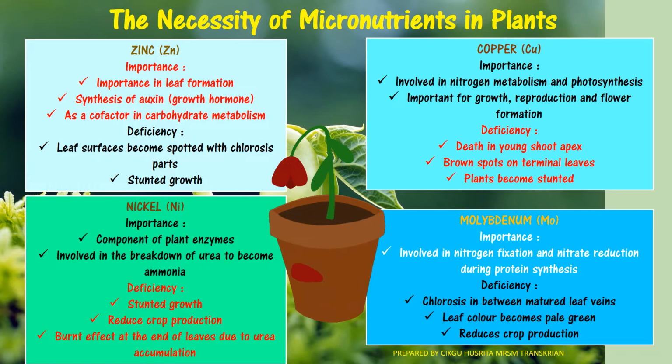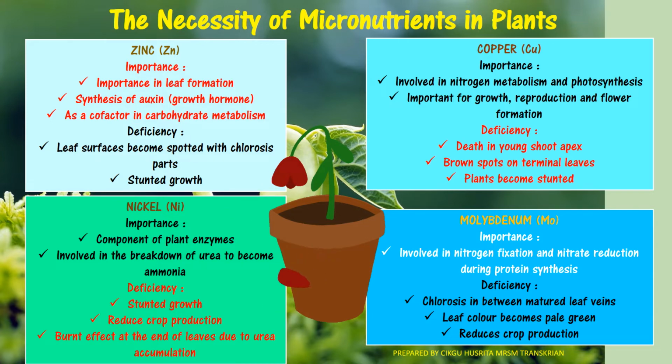Next micronutrient is zinc. Okay, zinc is important in leaf formation and synthesis of auxin, which is a plant hormone that helps in the growth of the plant. And then zinc also acts as a cofactor in carbohydrate metabolism. So deficiency of the zinc will make the leaf surface become spotted with chlorosis part and stunted growth.